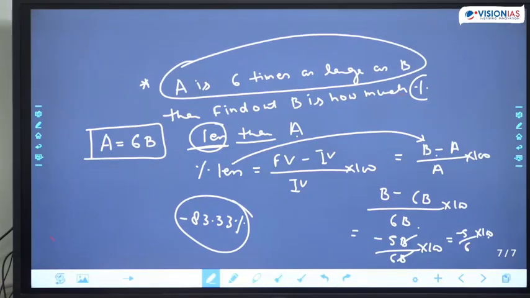Happiness is fine, but don't become too happy. You become happy when you are able to connect the concept, when how I approach and how you approach, everything is interconnected. Less comes, then the minus sign comes. Percent of more, percent of less, is this concept understood? Then A is 6 times as large as B, is this concept understood? If you are able to connect each and everything, I'm damn sure you are able to understand the problem. Great.